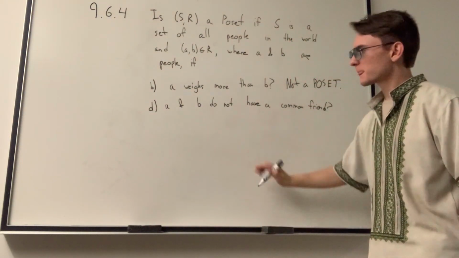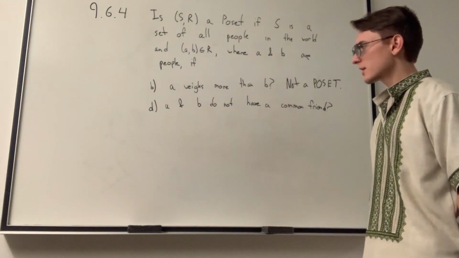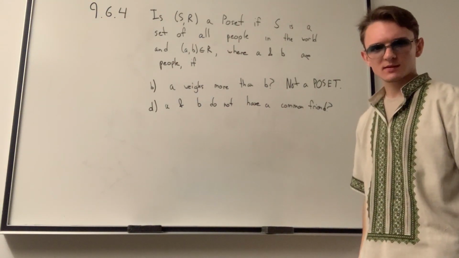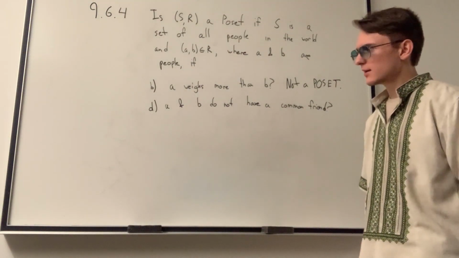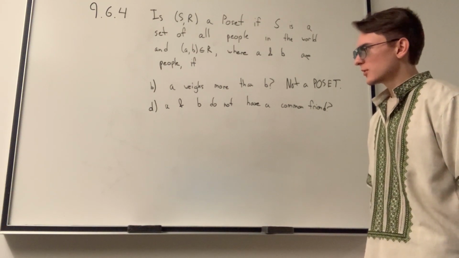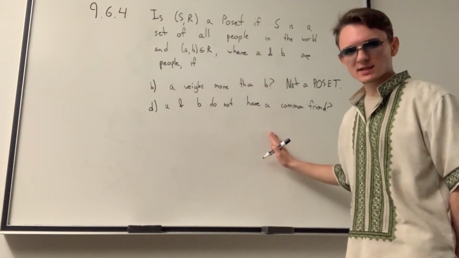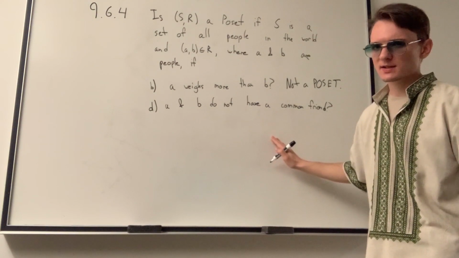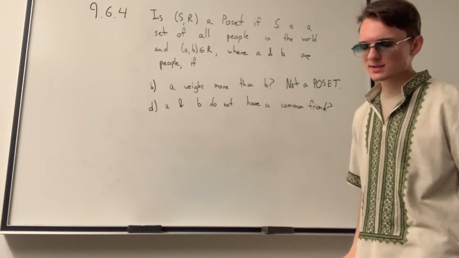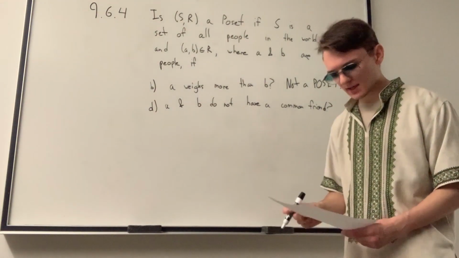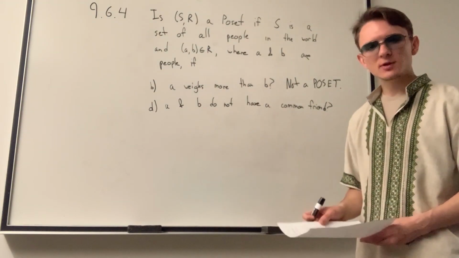Let's go on to D. A and B do not have a common friend. Is this a poset? Well, we can see that it is reflexive, but it is not antisymmetric, and it is also not transitive, right? Let's consider the case that we have two different people.